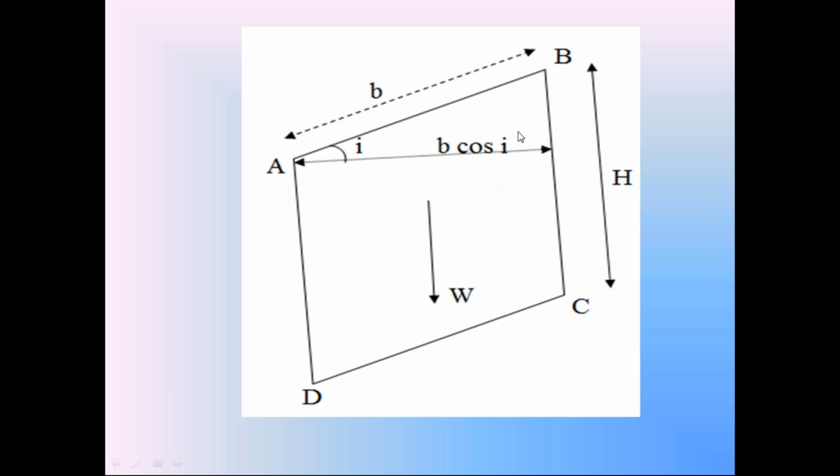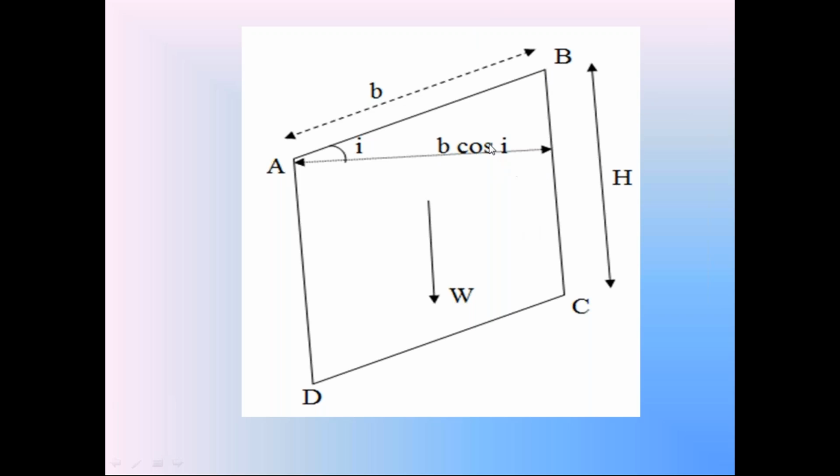Now consider the thickness of this soil prism in the perpendicular direction as unit thickness. So in the perpendicular direction, take this thickness of soil prism as unit thickness. Now the area of this soil prism is height H into horizontal width B cos i. So area is H into B cos i, and we consider the thickness of the soil prism as unit thickness.